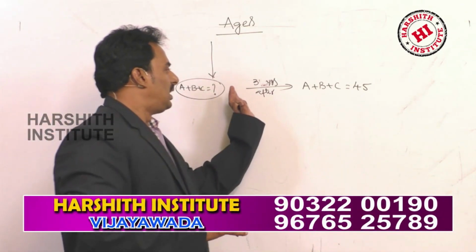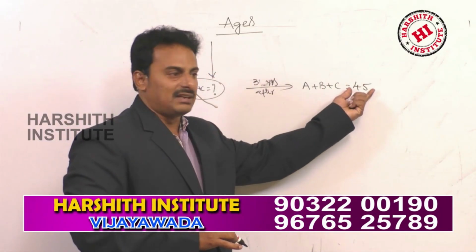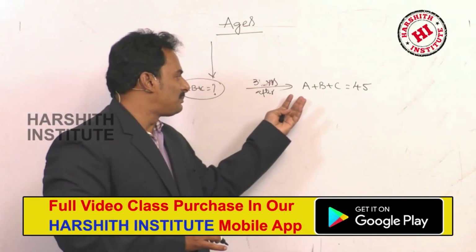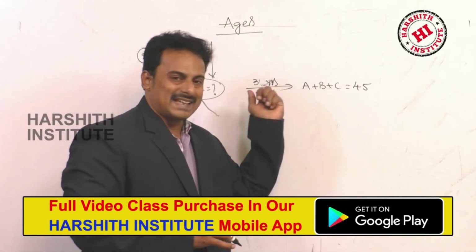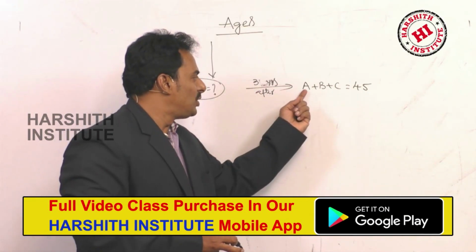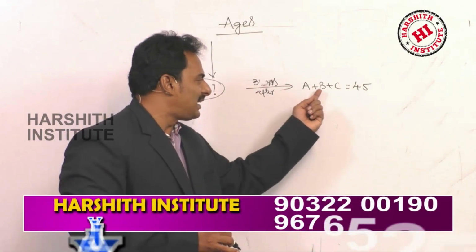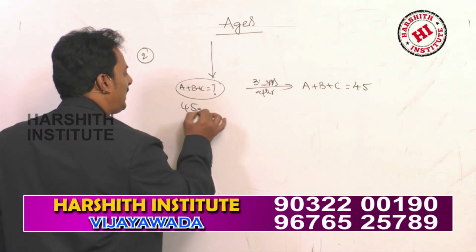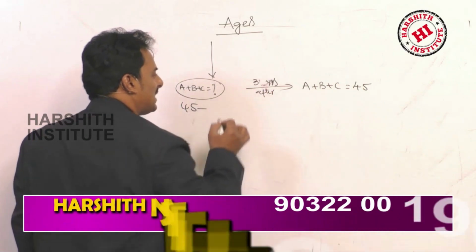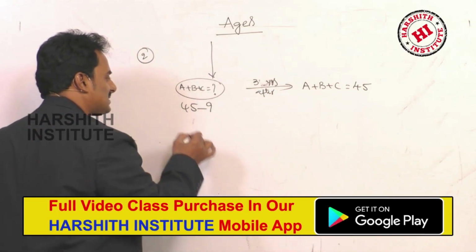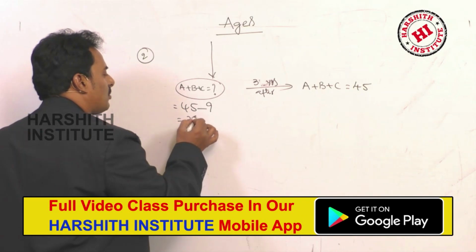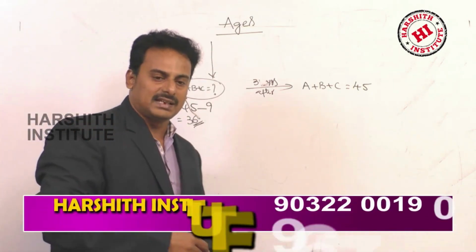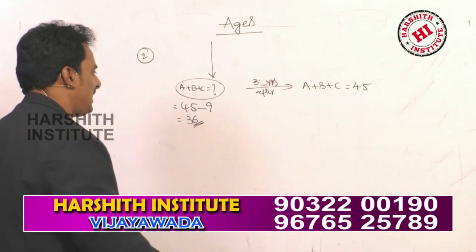So, after 3 years, their sum is 45. If you move backward, that means coming to the present, you have to decrease 3 years for A, 3 years for B and 3 years for C. So here 45 minus 3 threes, which are 9, that is equal to 36 years. At present, the sum of their ages is 36 years.